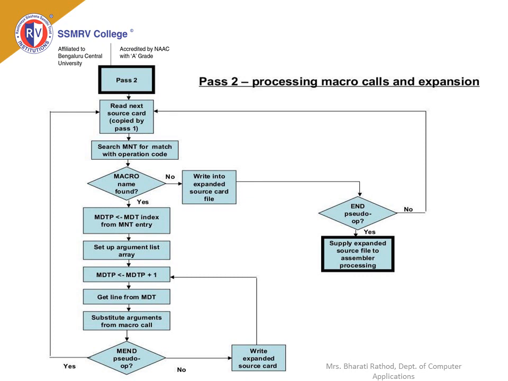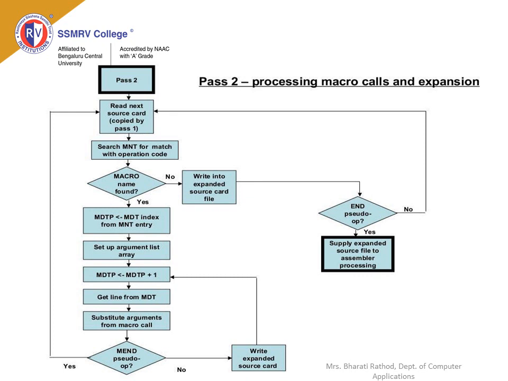Suppose the macro name is found. Set the macro definition table pointer to the corresponding macro definition stored in MDT. Prepare the argument list array. Increment the macro definition table pointer by 1. Get a line from the macro definition table.